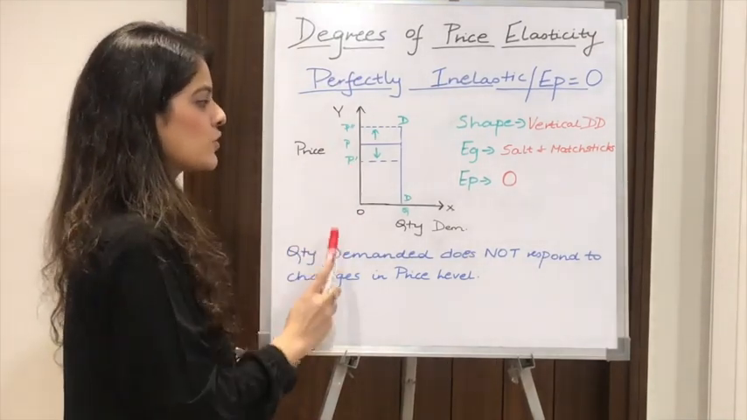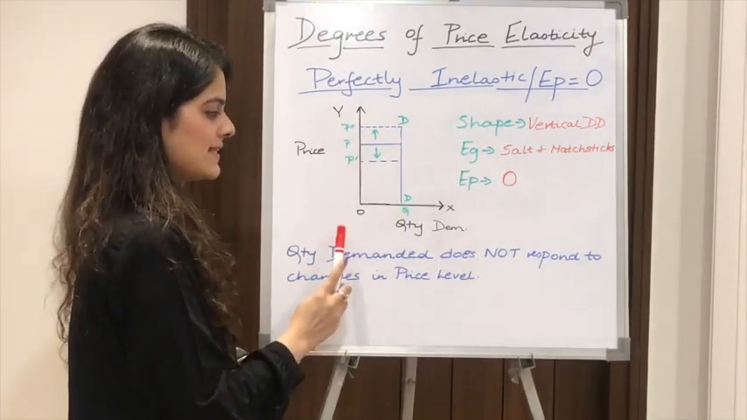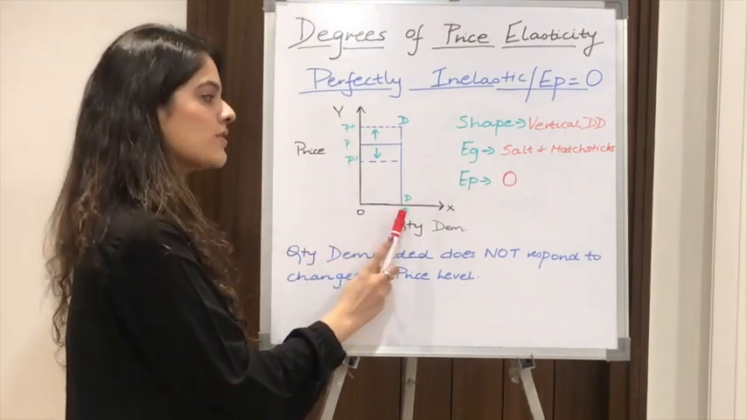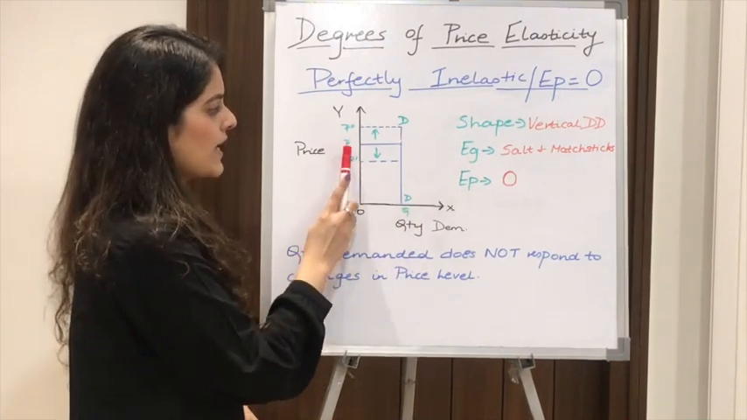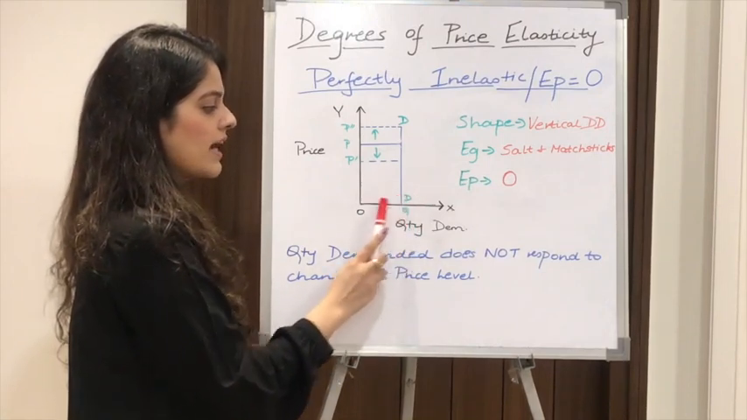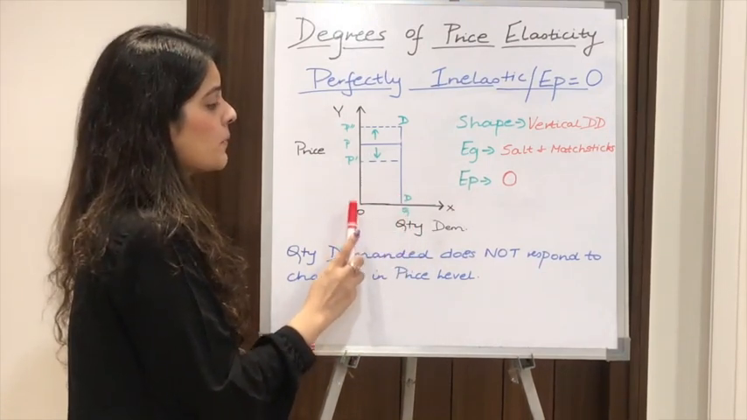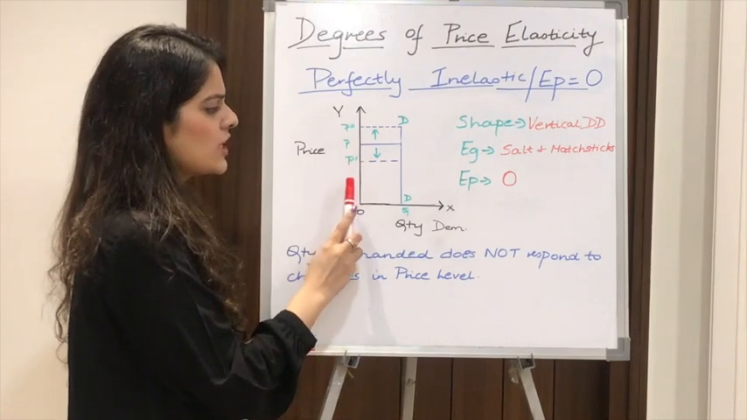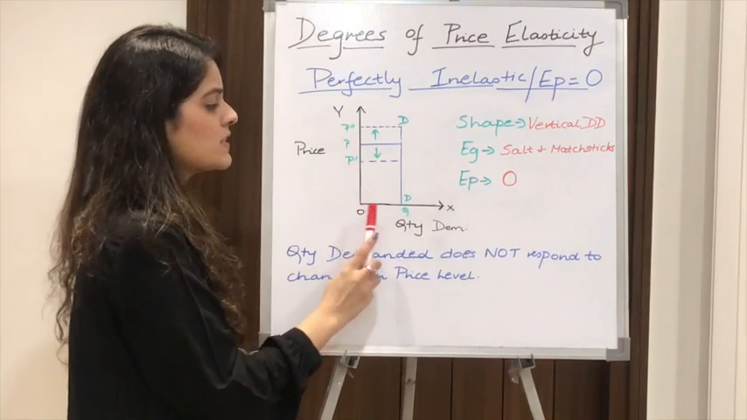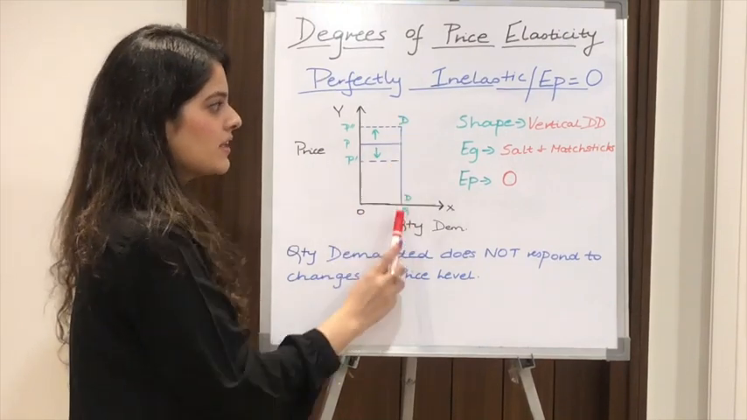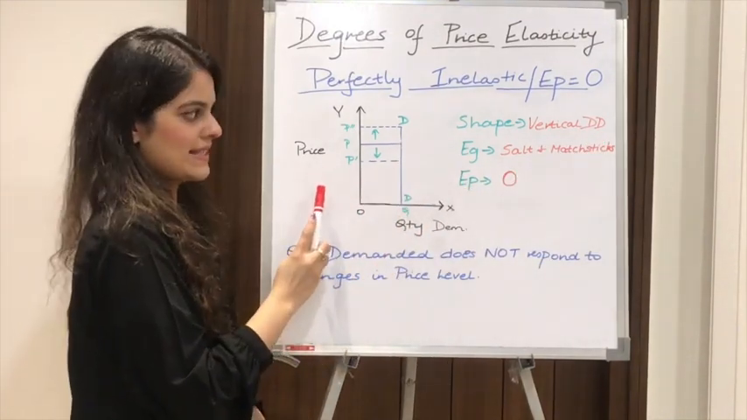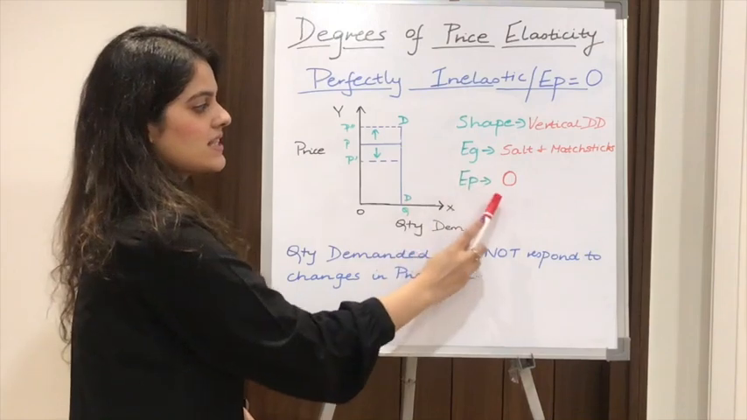Here price is measured on the y-axis and quantity demanded on the x-axis. We see that our initial price and quantity are OP and OQ respectively. When the price rises from OP to OP double dash, there is no change in the quantity demanded and it remains OQ. Whereas when the price falls from OP to OP single dash, there is still no change in the quantity demanded, and it remains OQ. In this case, our demand curve is a vertical demand curve. It is a straight line parallel to the y-axis. Here EP, that is price elasticity, is 0.